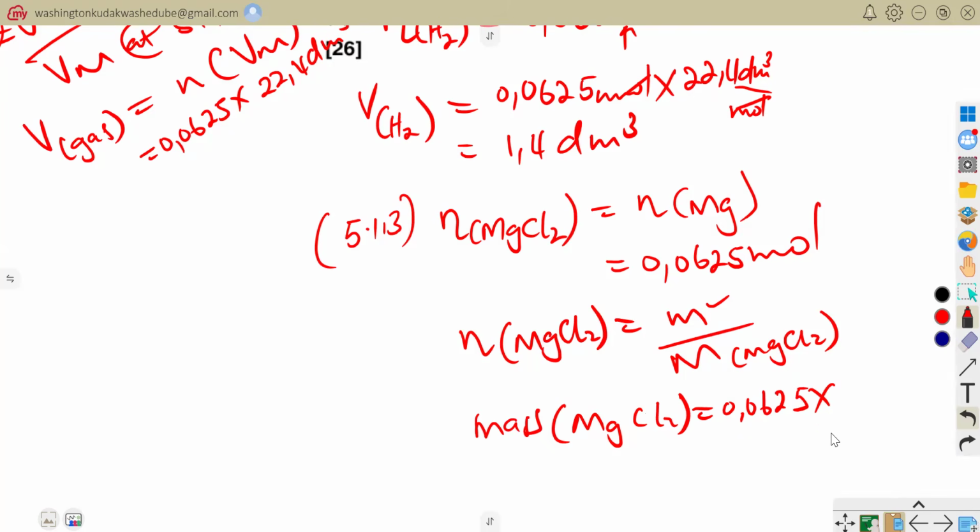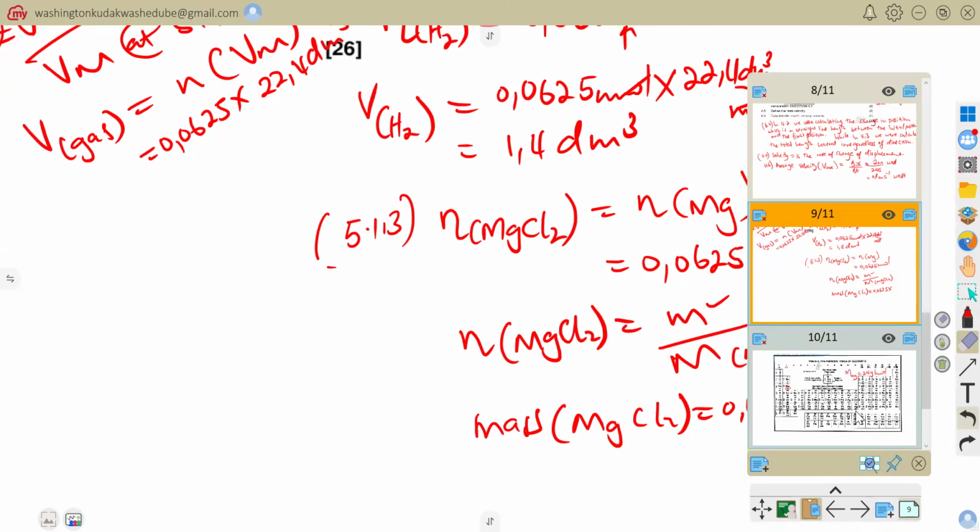0.0625 times the molar mass. For the molar mass, we saw that magnesium has an atomic mass of 24, plus for chlorine, we know that chlorine is 35.5, and then we multiply by 2. Let me show you where I am taking those values so that we can calculate the molecular mass of magnesium chloride together.